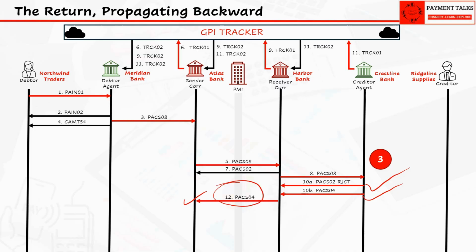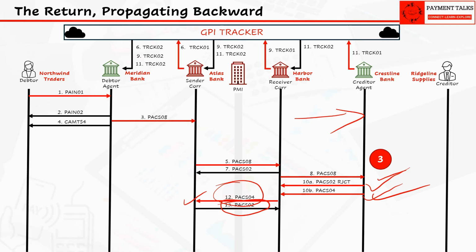Harbor has to send the PACS.004 in either case because Harbor is the one currently holding funds for the payment. It already forwarded to Crestline at this step, whether it received the rejection or return. And those funds need to be unwound. Same ending, two very different starting points. As this PACS.004 is also a value message, the receiving bank will send an optional PACS.002 to acknowledge.